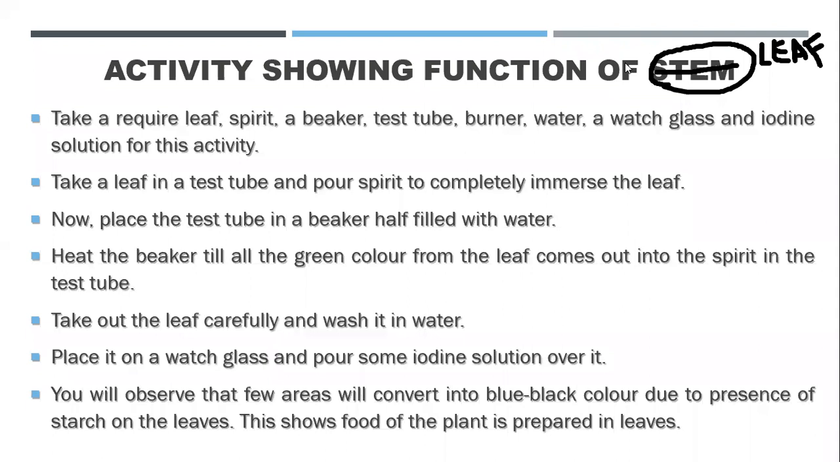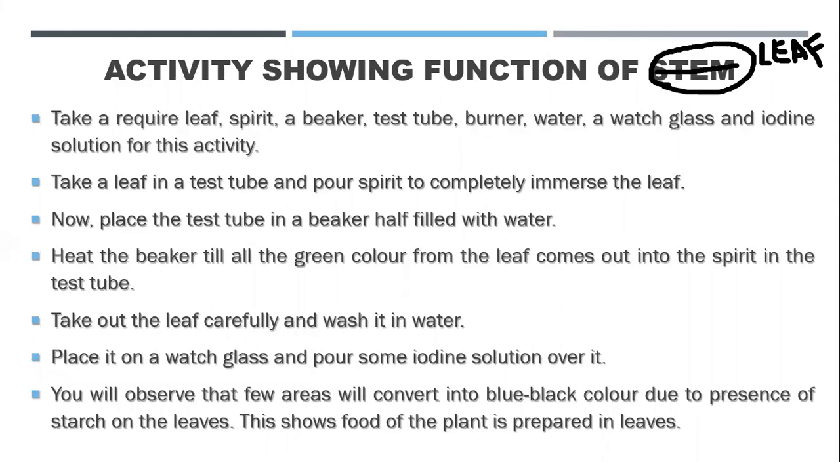So this is an activity showing function of leaf. In this we need to take a leaf, a spirit, a beaker, test tube, burner, water, watch glass, and iodine solution. Right? These are the materials required. We need to take a leaf, put it in the test tube, and pour spirit in it. Spirit is basically what you must have seen in nail polish remover, that is a spirit. Okay, or you can say it is alcohol also.